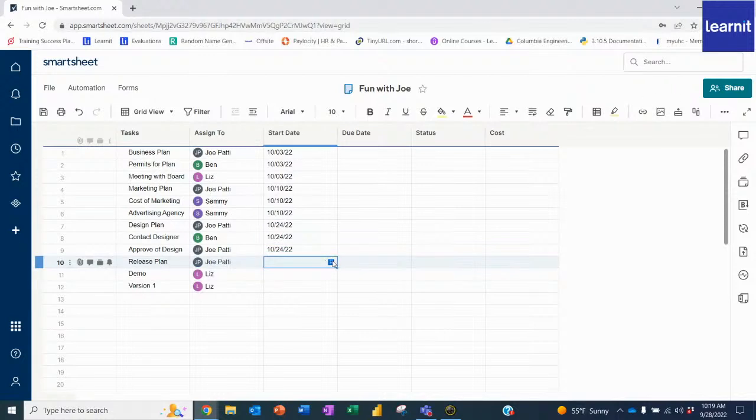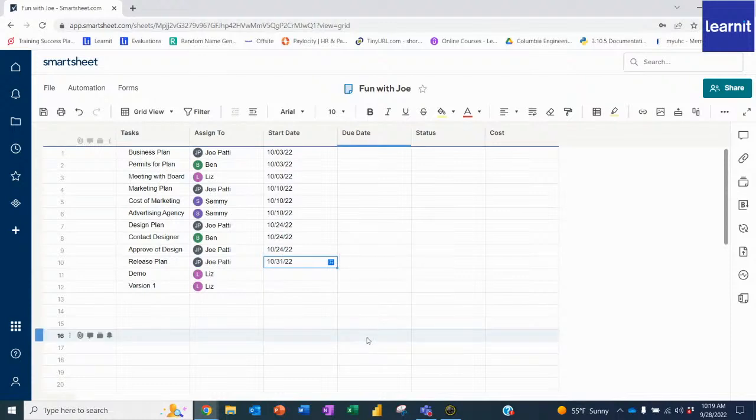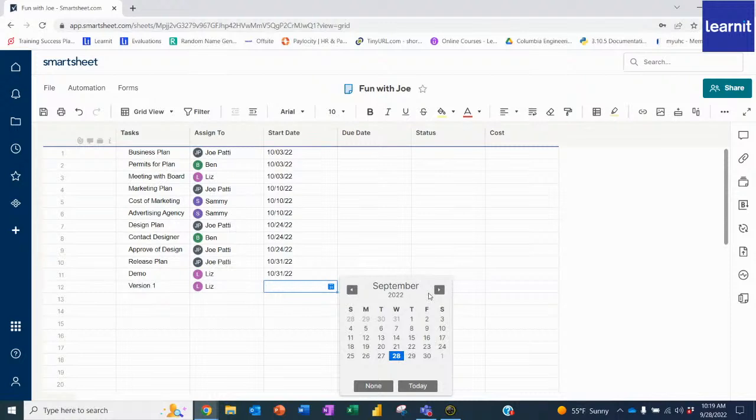And then for the release plan, let's do the demo on the 31st. And then, of course, the first version will come out somewhere in November. We'll say the 7th.